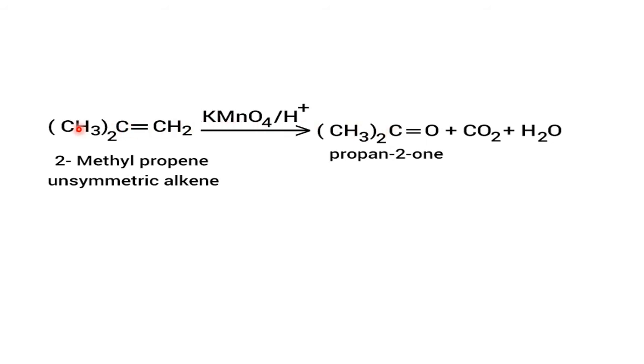So (CH3)2C with one O supplied by KMnO4. The remaining: C with O gives CO2 and H2 with O gives H2O. So all the O's are supplied by KMnO4. One O with this C so that it becomes a ketone, some amount of O for the other carbon to become carbon dioxide, and the amount required for the H2 is only one O. So all the O's are given by KMnO4 in the presence of acid.